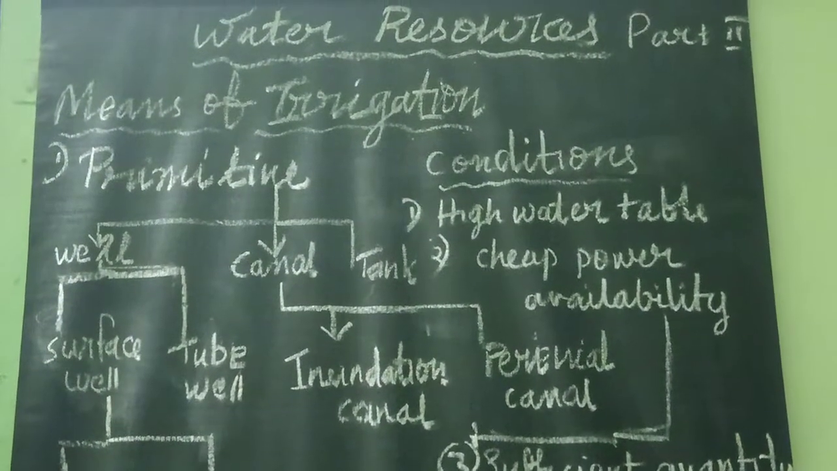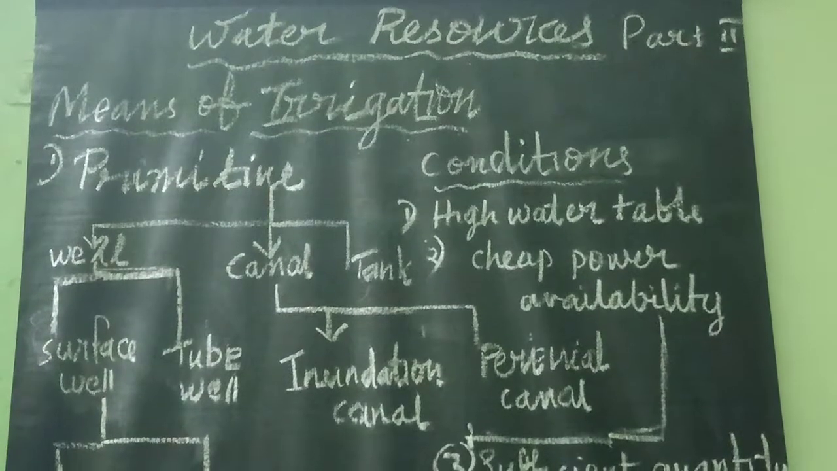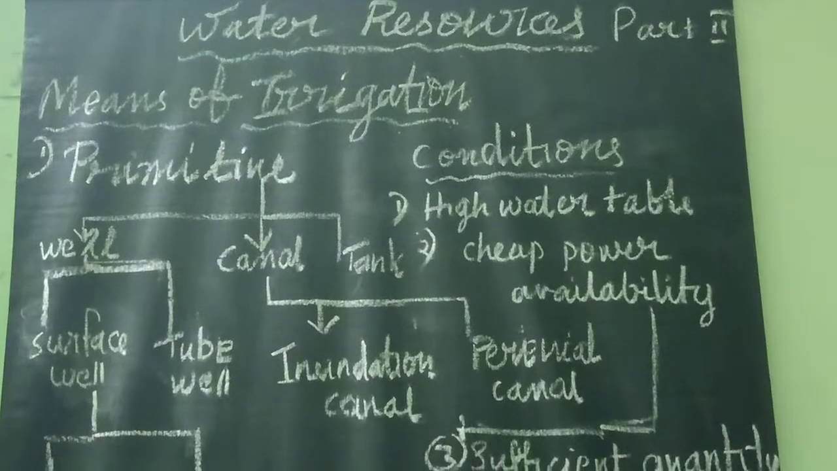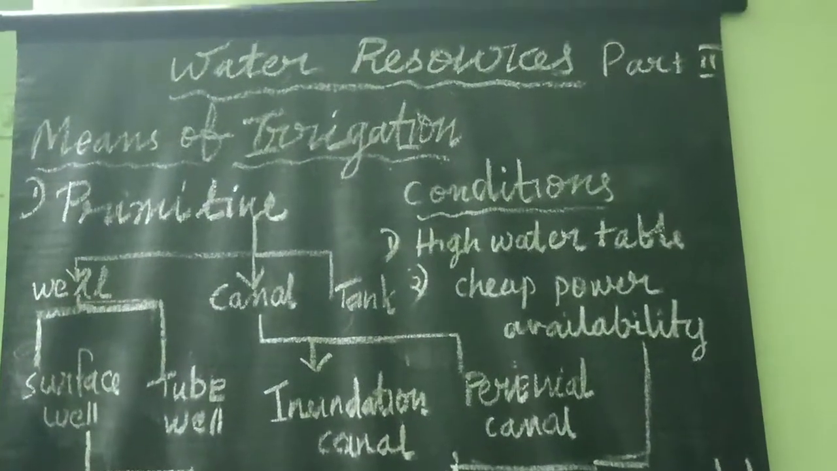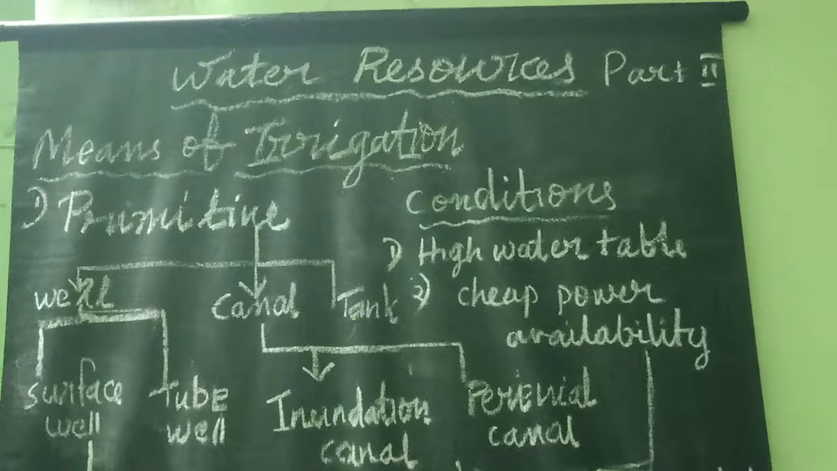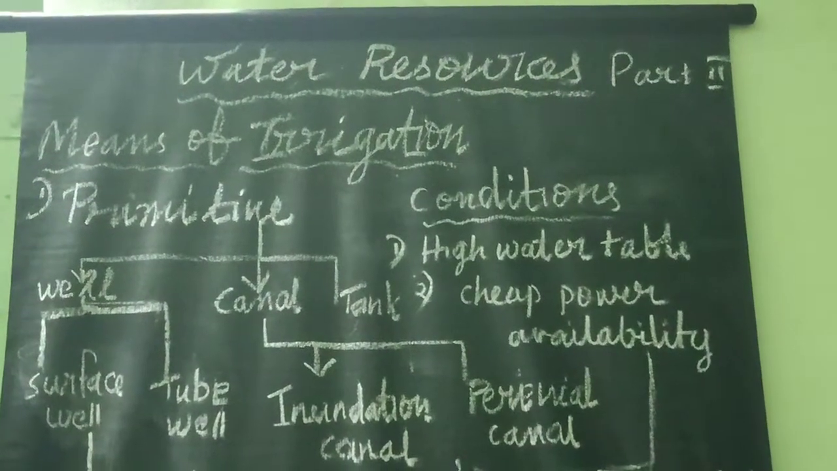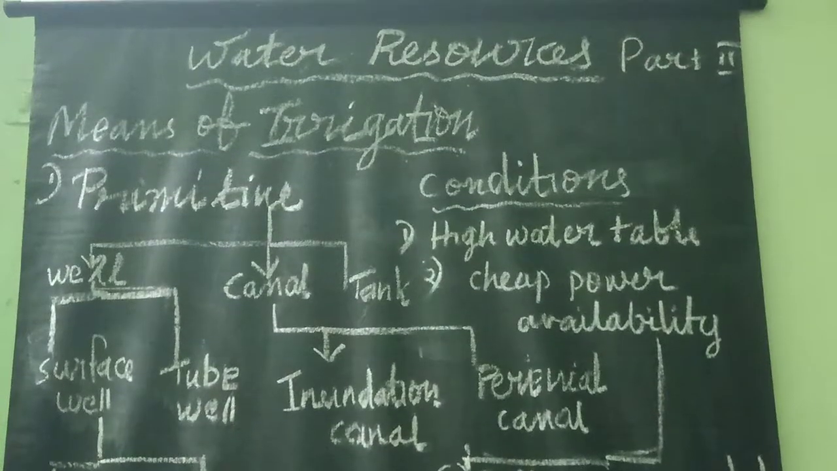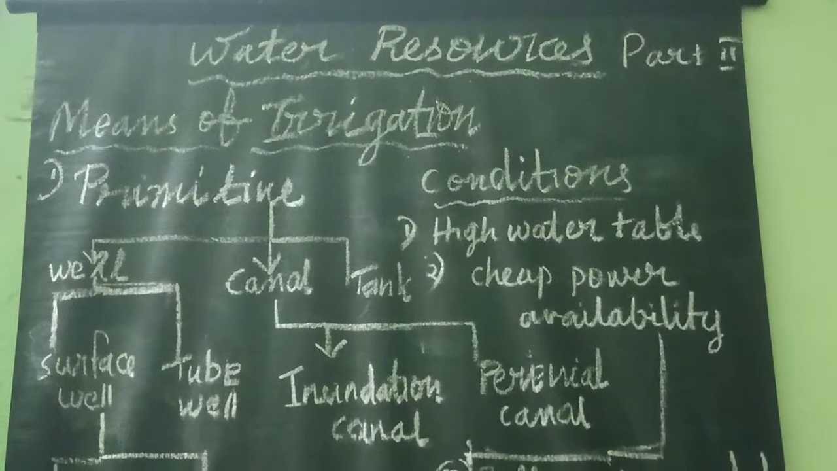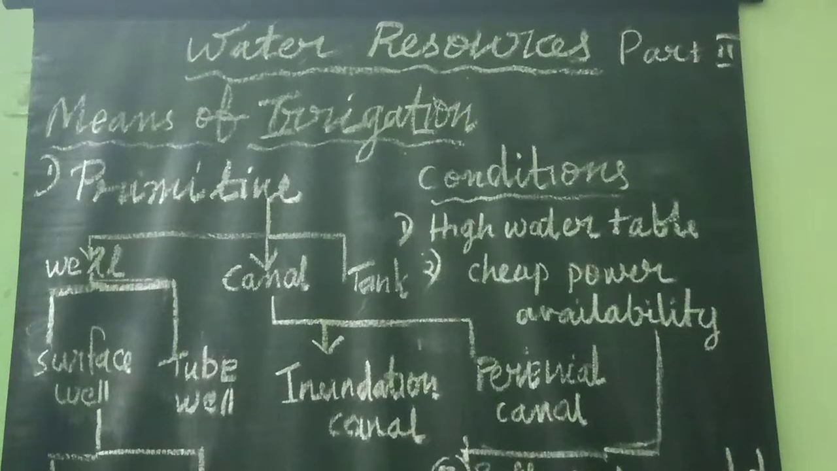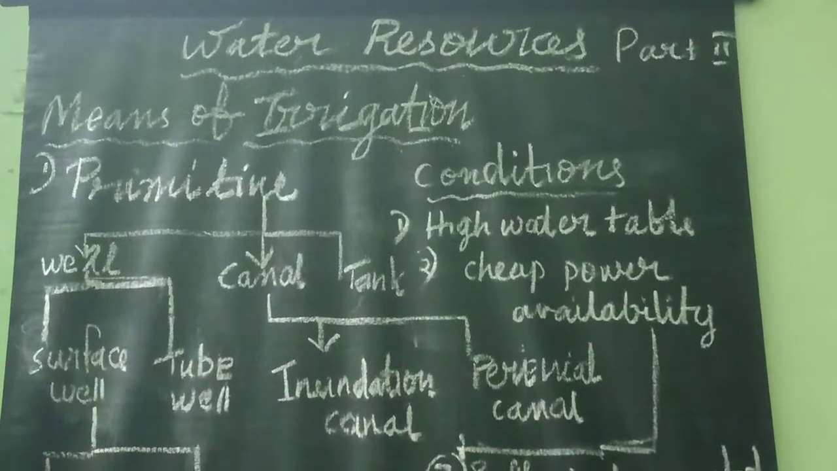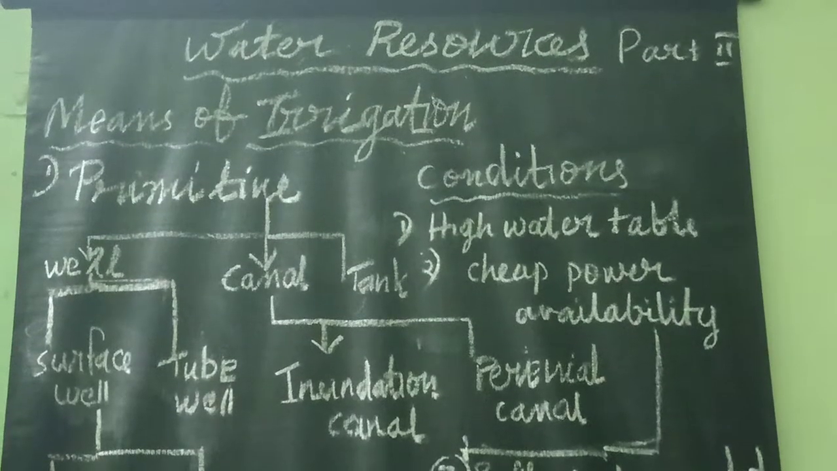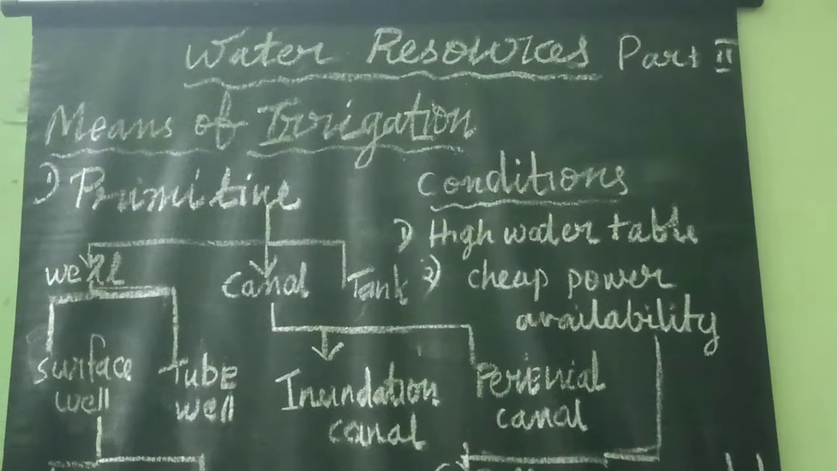Okay. Now the first primitive method, wells. What is a well? A well is a hole dug in the ground to obtain the subsoil water. Irrigation by wells has been the age-old method of supplying water for domestic purposes, agriculture and drinking. Nearly 40% of irrigated area in India is under well irrigation.